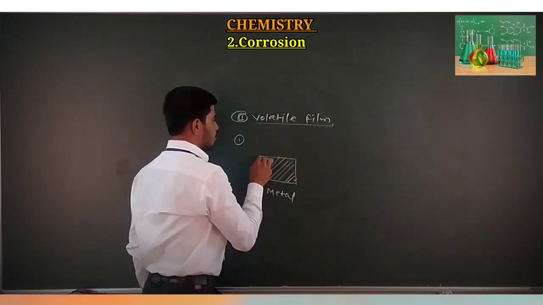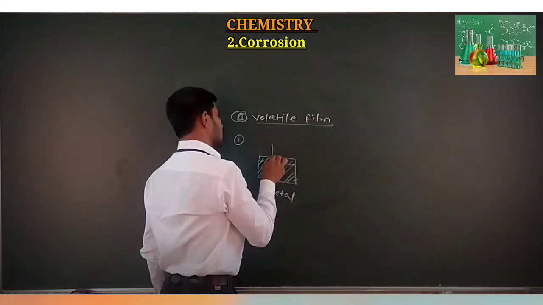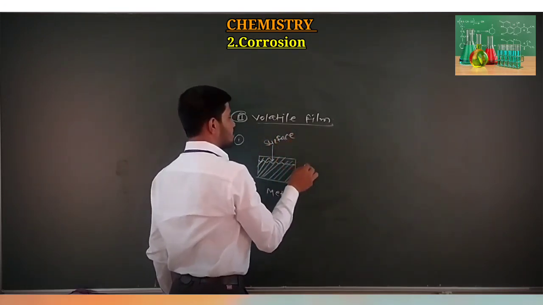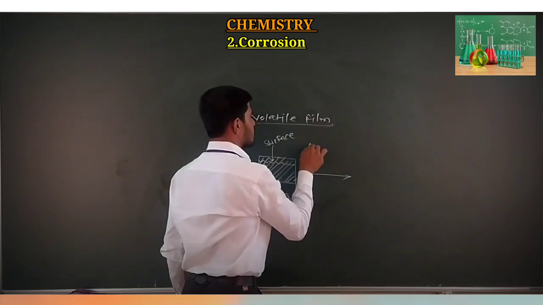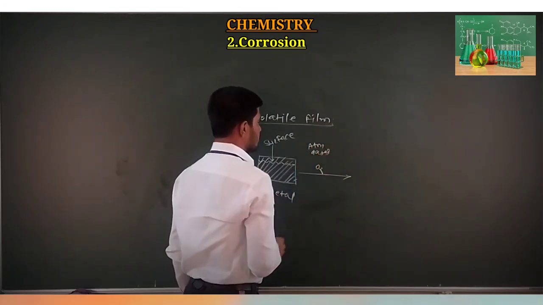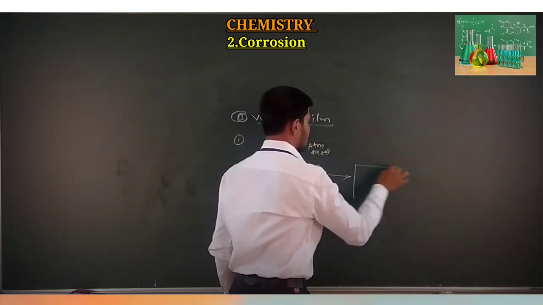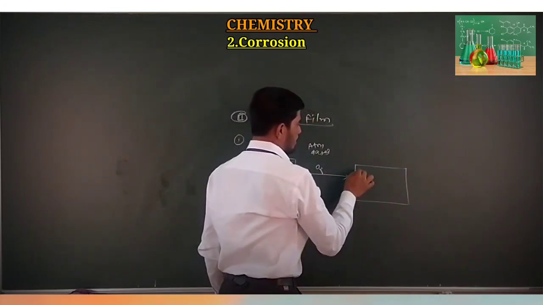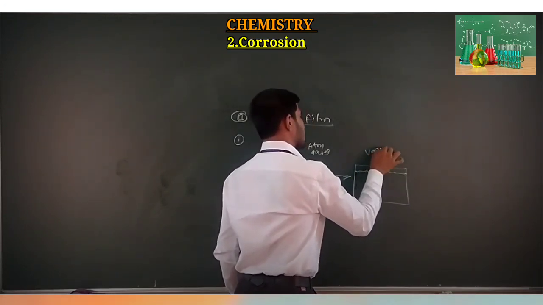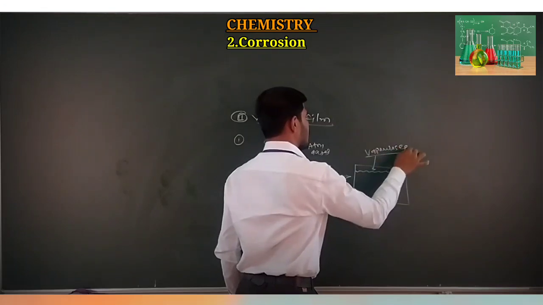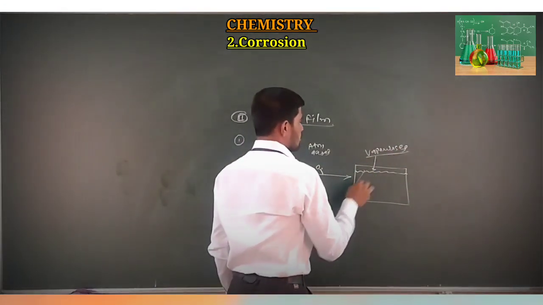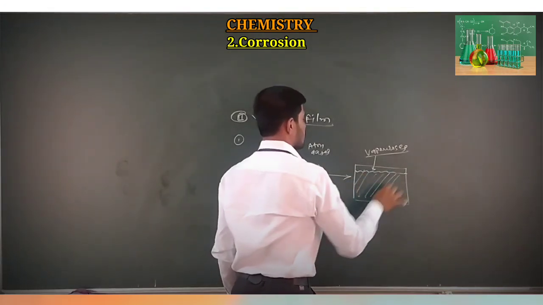When the surface part of this metal is exposed to atmospheric gases like oxygen, at that time the upper part gets vaporized, and finally we get the corroded metal part.